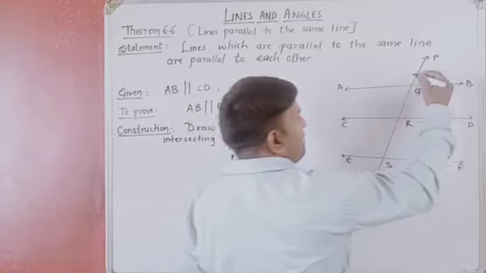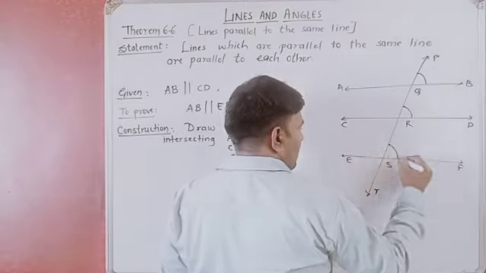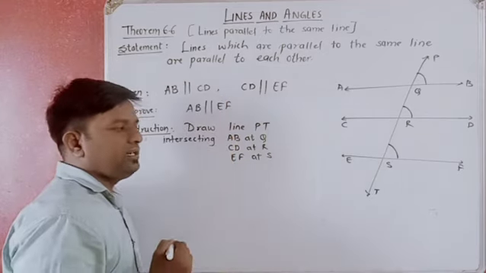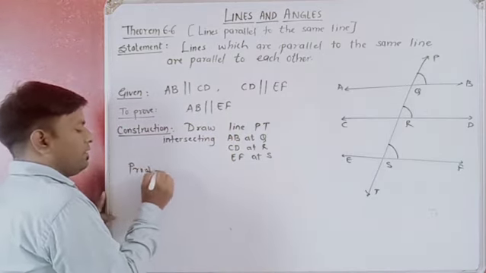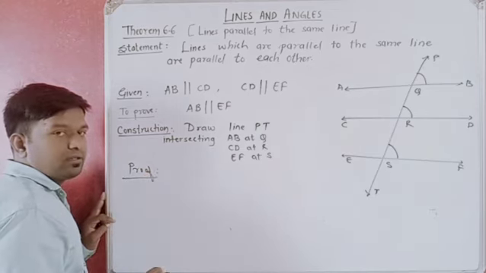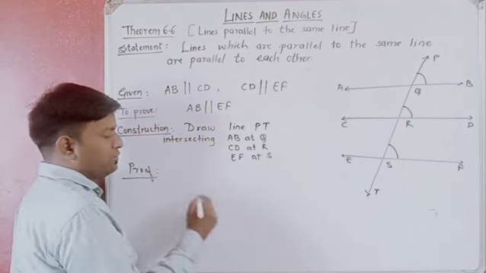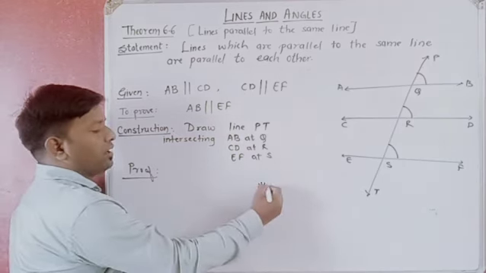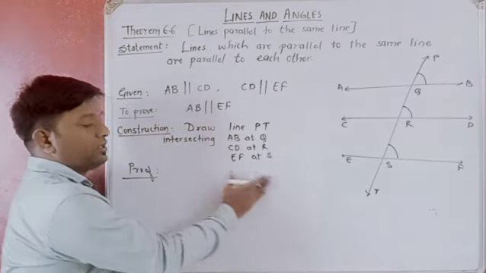Let me highlight those angles for you. This one and this one and this one. Right? So here onwards, the proof you are going to write on the pages and send it as homework. This proof is going to be your homework. Right? That's all for today.